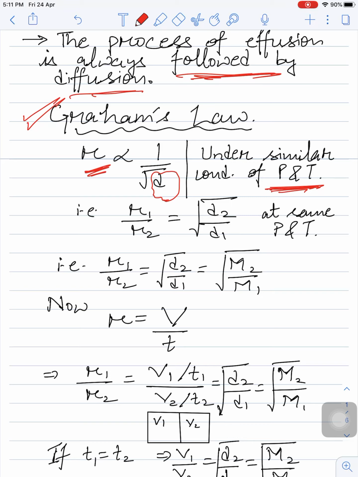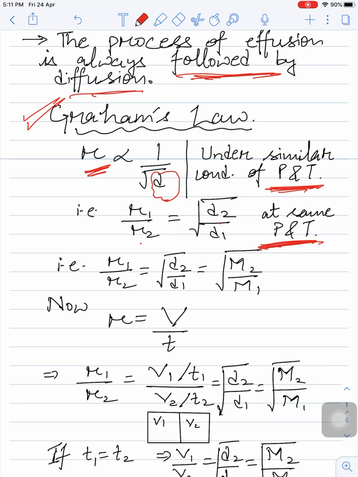So let us say there are two gases. We are taking two gases, so the ratio of the rate of diffusion of gas 1 upon the rate of diffusion of gas 2 will be equal to the square root of d2 upon d1. That is, R1 upon R2 is equal to square root of d2 by d1 at the same pressure and temperature. Keep it in mind, my dear students.